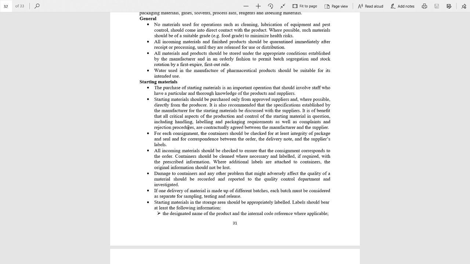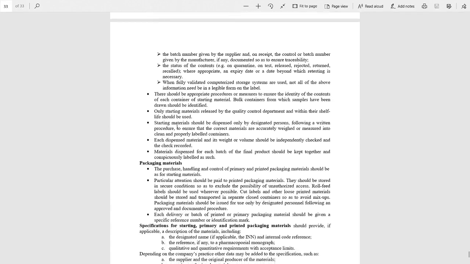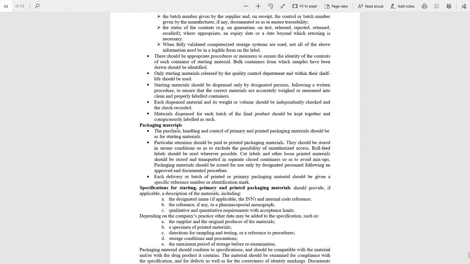All incoming materials should be checked to ensure that the consignment corresponds to the order. Damage to container and any other problem that might adversely affect the quality of a material should be recorded. Only starting materials released by the quality control department and within their shelf life should be used.